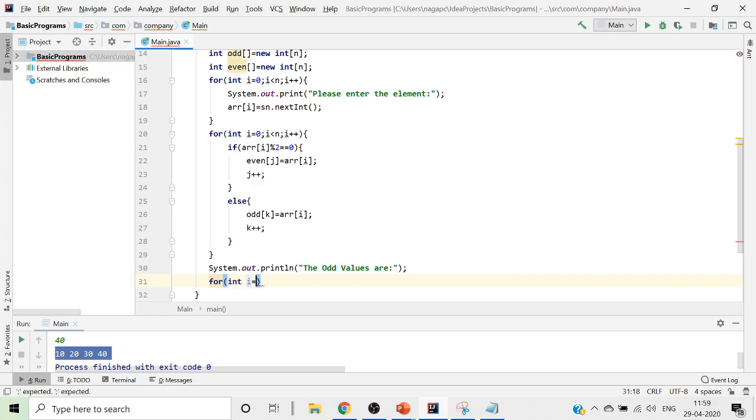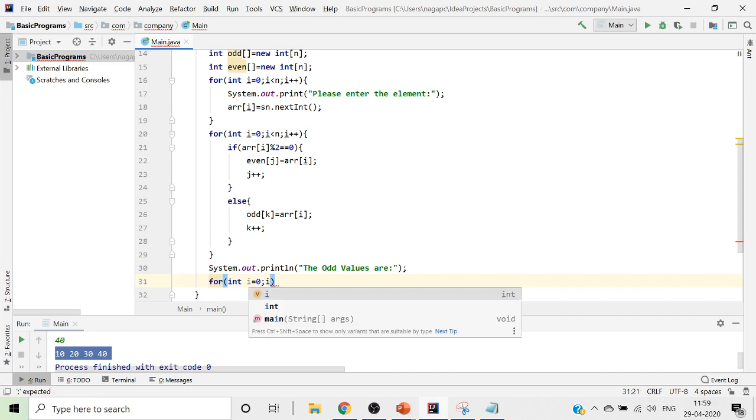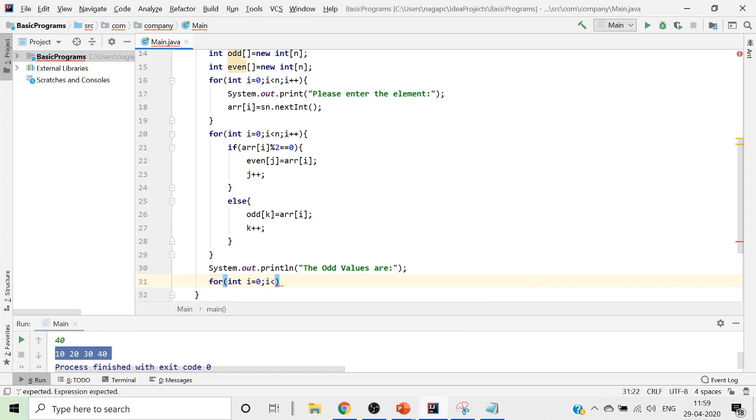int i equals 0, i less than j minus 1, that is whatever the current j is, the maximum range is nothing but your j, so we'll give it as j minus 1, because the range is not your n, because n will talk about all the elements.